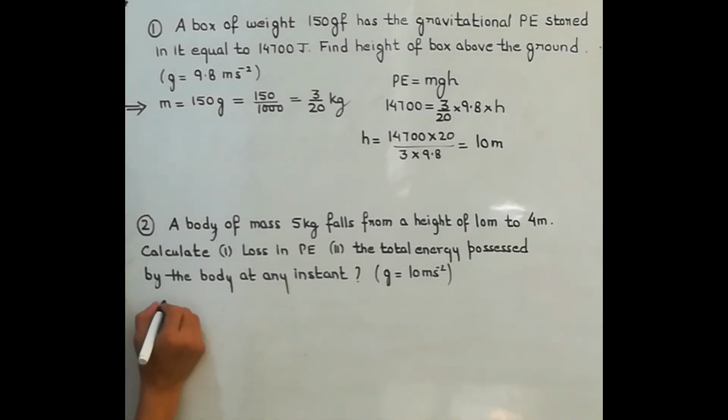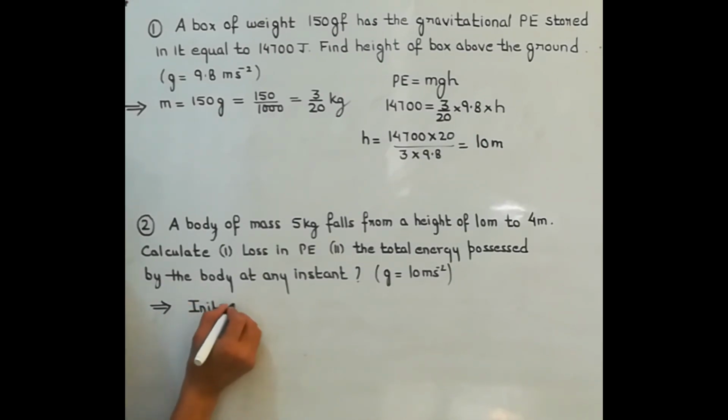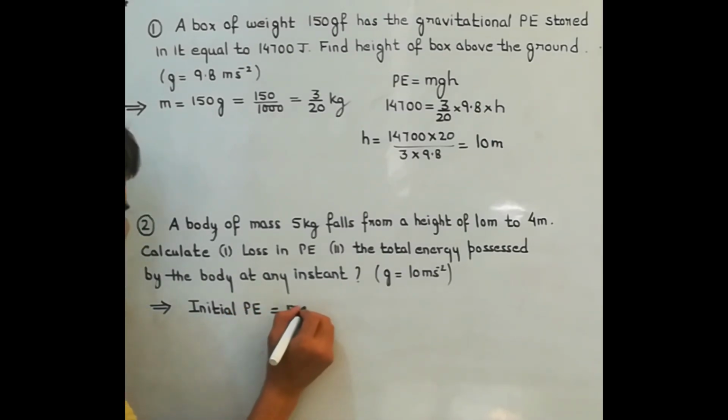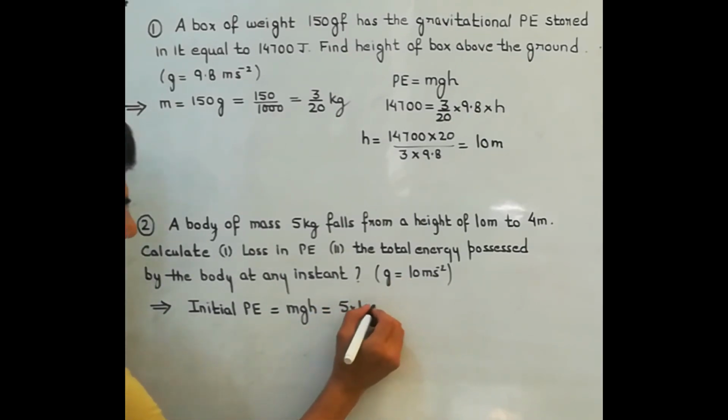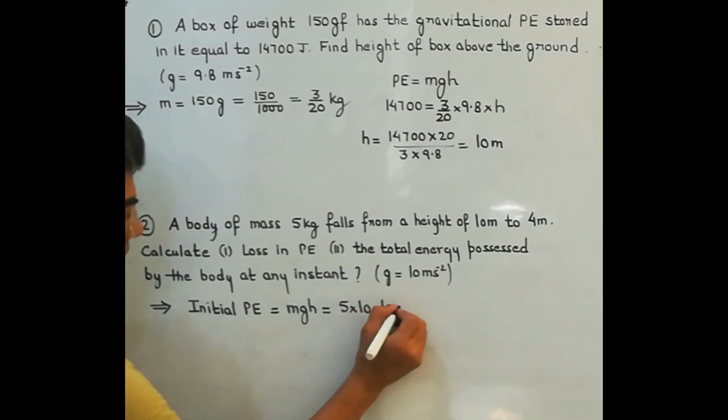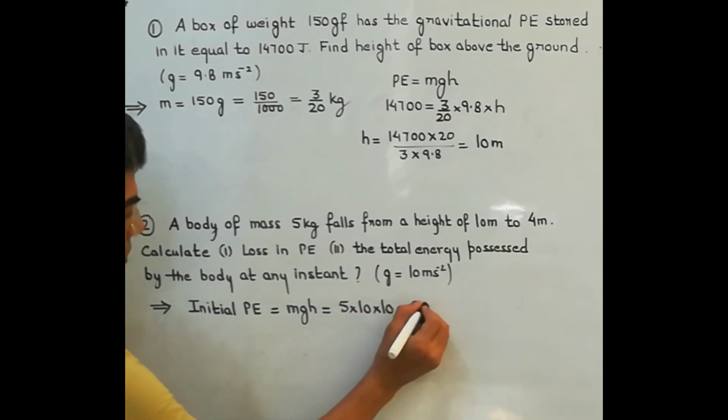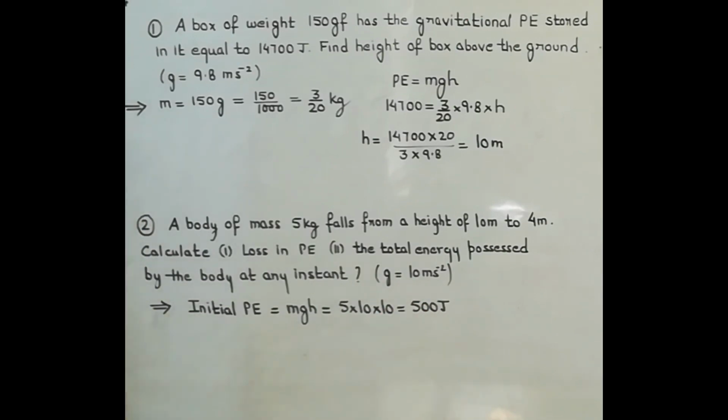So let us calculate its initial potential energy. Here gravity is given as 10 and initially height is 10. So its initial potential energy is 500 joule.